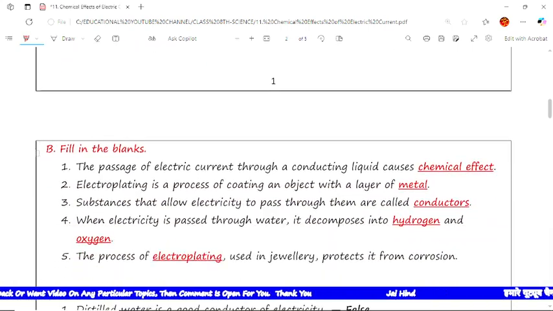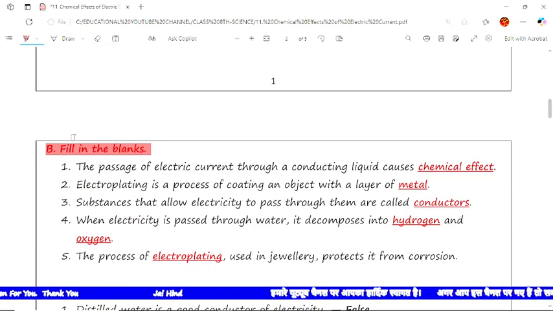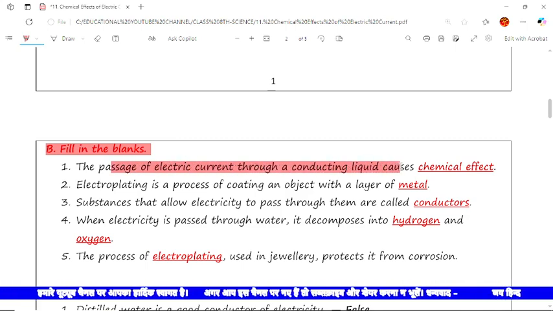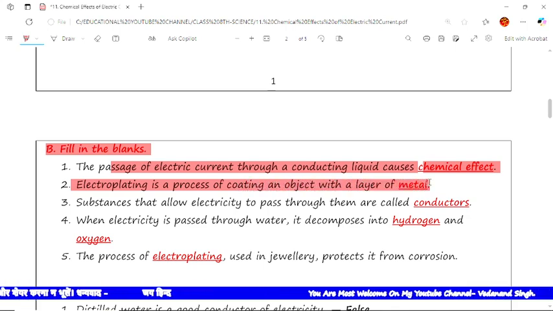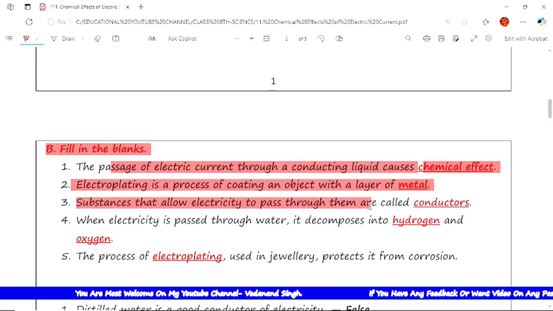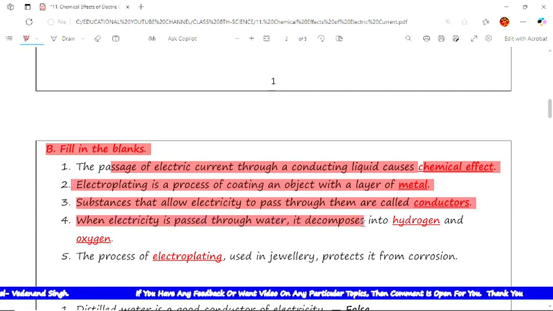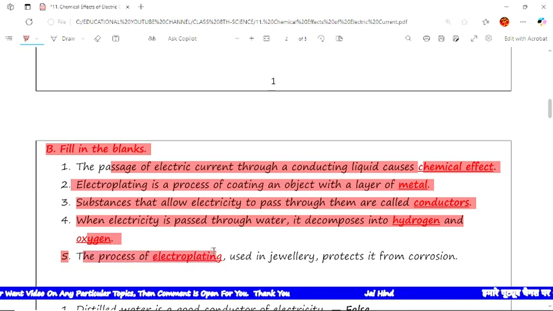Now the next type is fill in the blanks, where we have to put the proper words in the blanks. The first is, the passing of electric current through a conducting liquid causes chemical effects. Next, electroplating is a process of coating an iron with a thin layer of metal. Next, substances that allow electricity to pass through them are called conductors. Next, when electricity is passed through water, it decomposes into hydrogen and oxygen. Next, the process of electroplating used in jewelry protects it from corrosion.